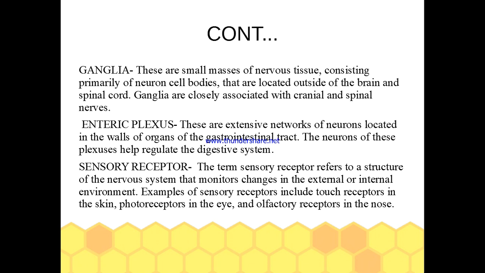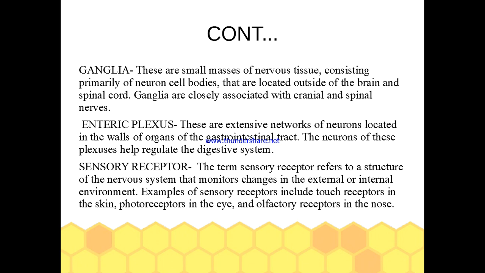Ganglia. These are small masses of nervous tissue consisting primarily of neuron cell bodies that are located outside of the brain and spinal cord. Ganglia are closely associated with cranial and spinal nerves.